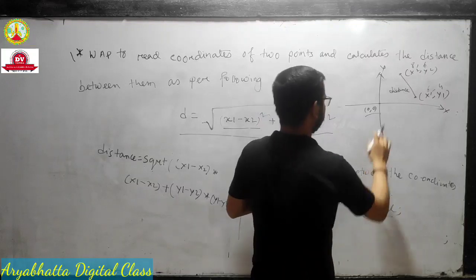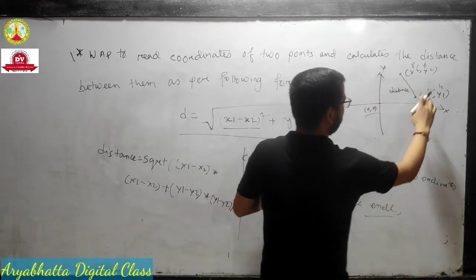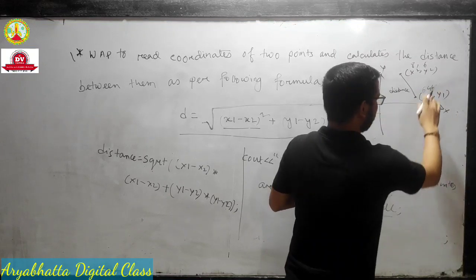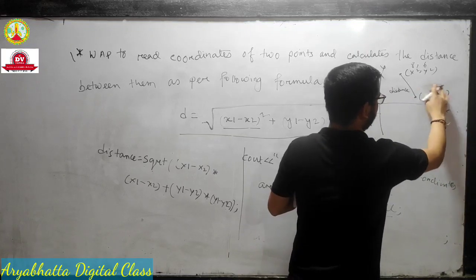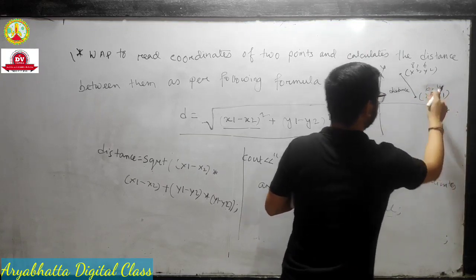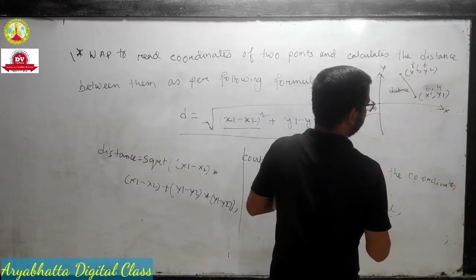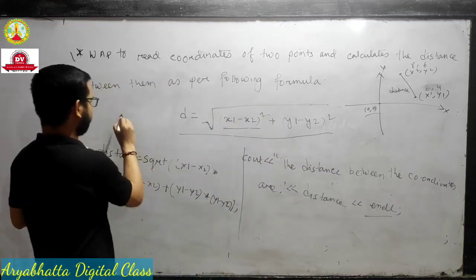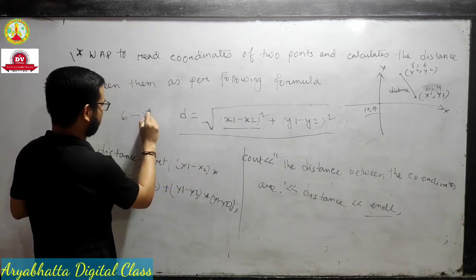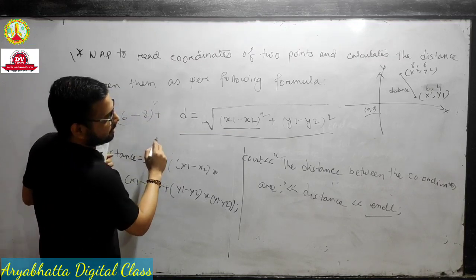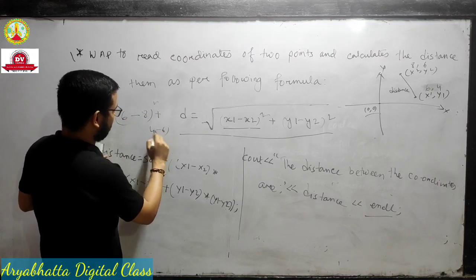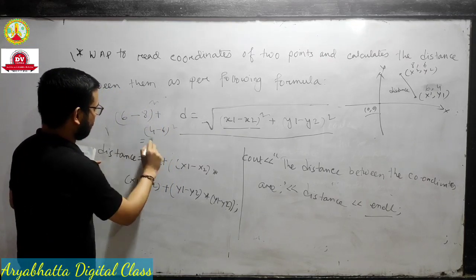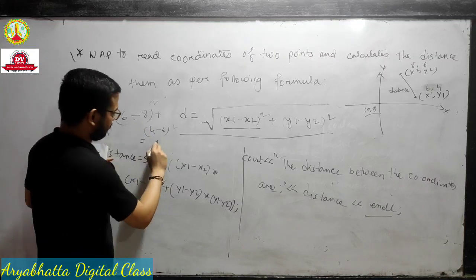Suppose all this in double means you have to take a point like 6.96 something, but I take an integer for you, simply for understanding purpose. Suppose you take 6, 4 and this is 8, 6, then the distance formula is this part. x1 is 6 and x2 is 8 squared, and y1 is 4 and 6 whole. This is the distance. This is minus 2 whole square, which means 4.